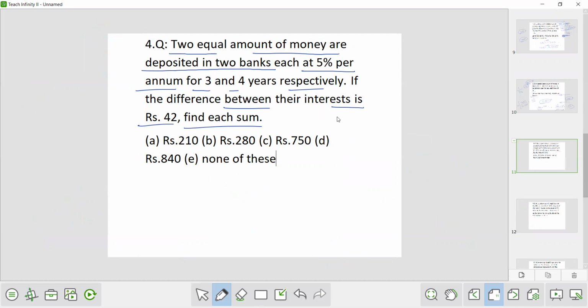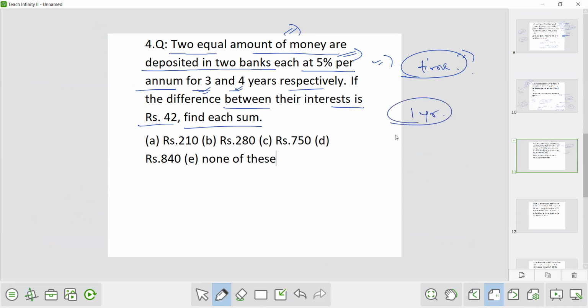So why will the difference be there in the interest? Because the time period is different. The rate is the same and the amount of money deposited is the same. So what will make the difference? The time period will make the difference. One is deposited for 3 years and another for 4 years, so the difference in time period is 1 year.